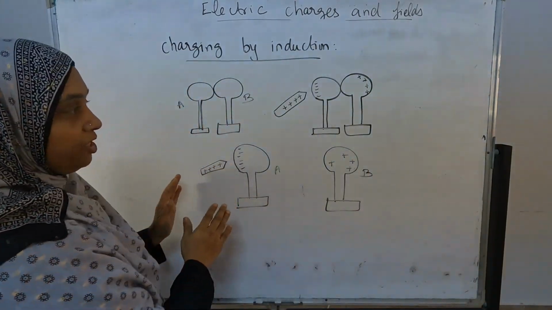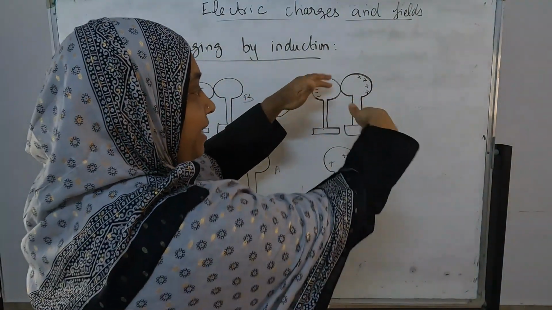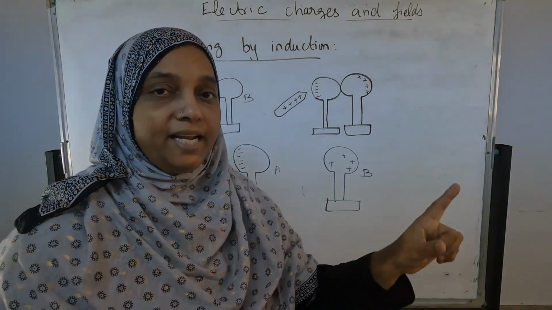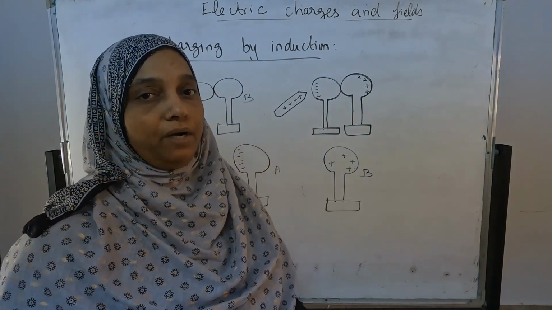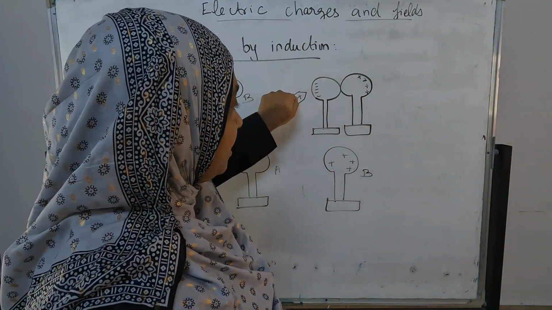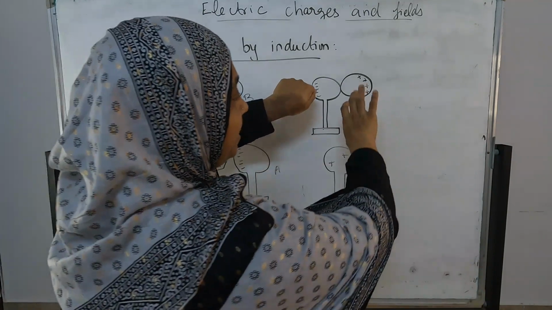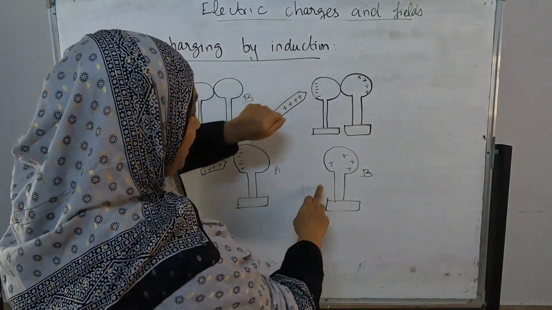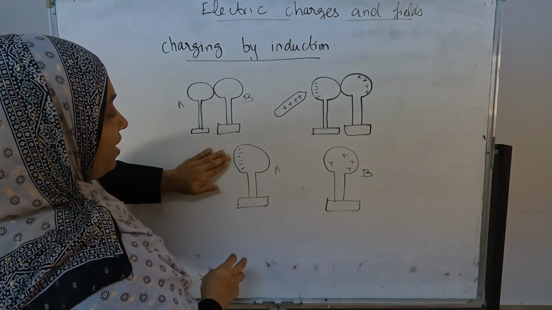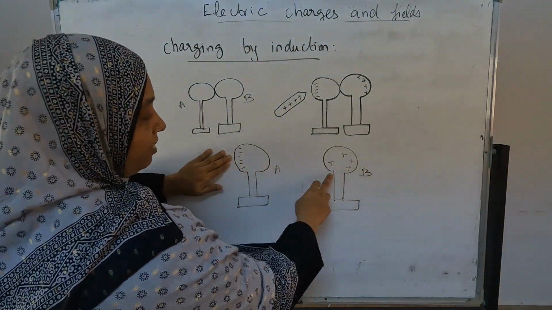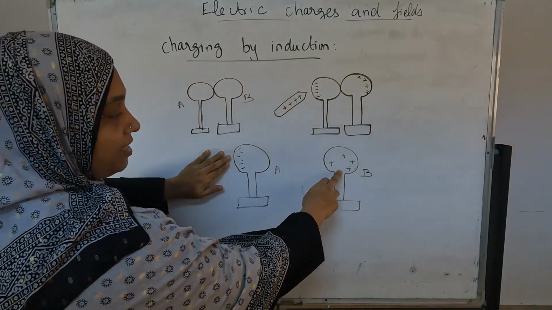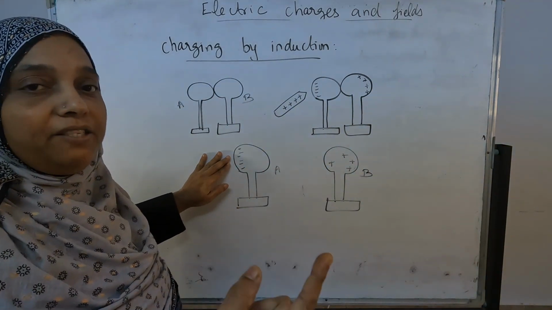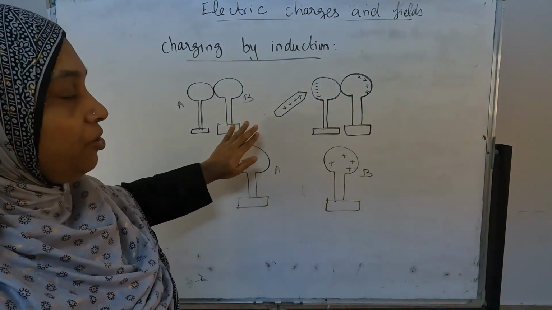If I remove the rod first, what will happen? Automatically the charges will reassemble and become neutral. I want one sphere negative and another positive. So I keep holding this rod like this and move this sphere to this side. Then positive and negative come separately. Now we can remove the rod. One sphere has negative charge and the other has positive charge. Like that we can make two separate spheres with positive and negative charge. This is one experiment.